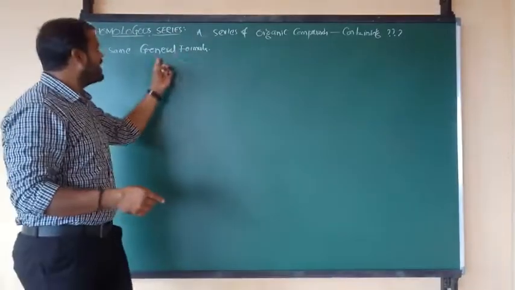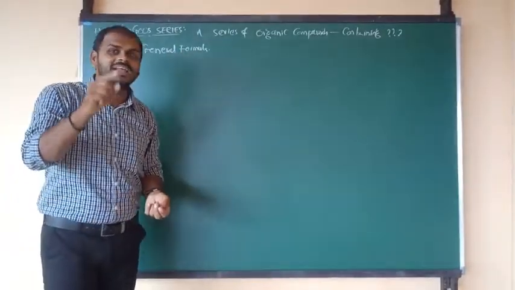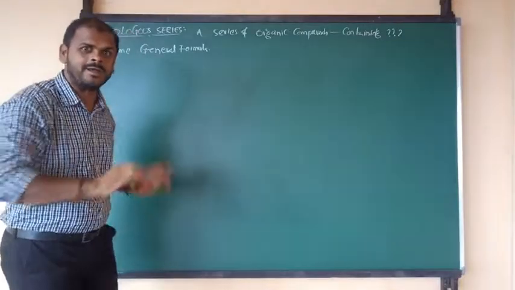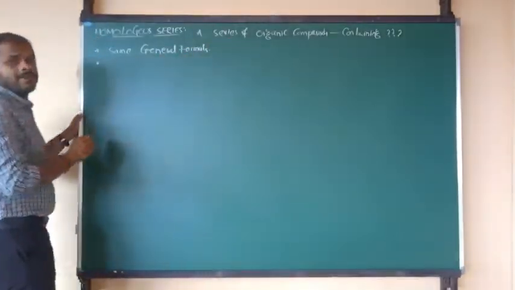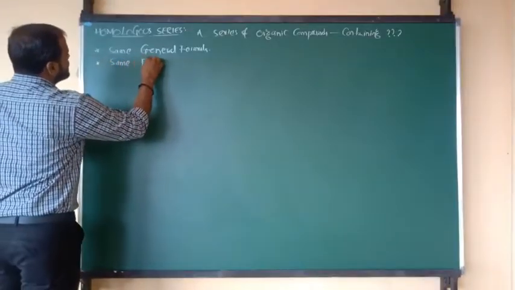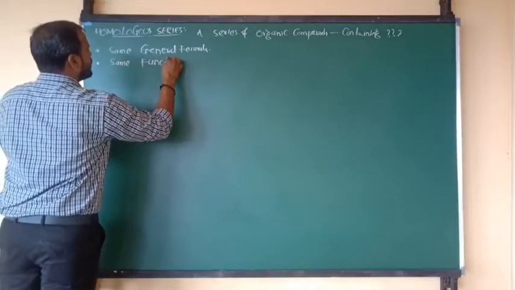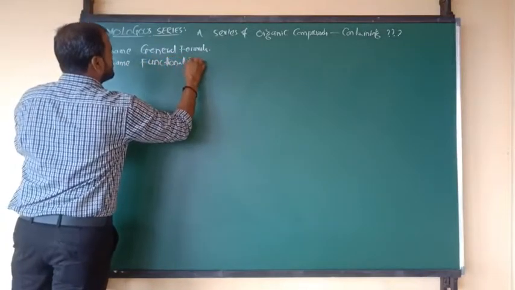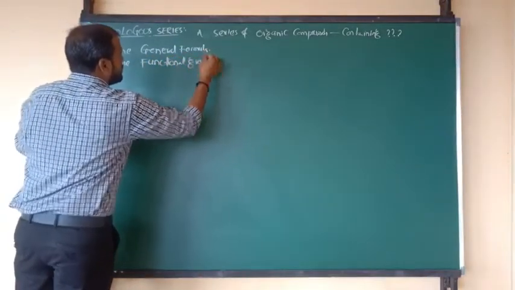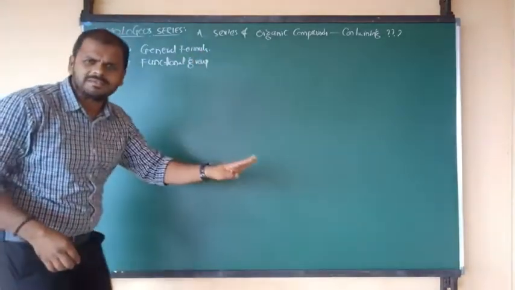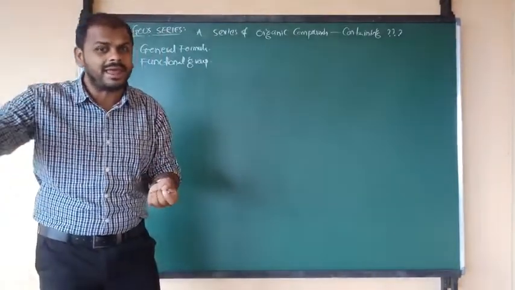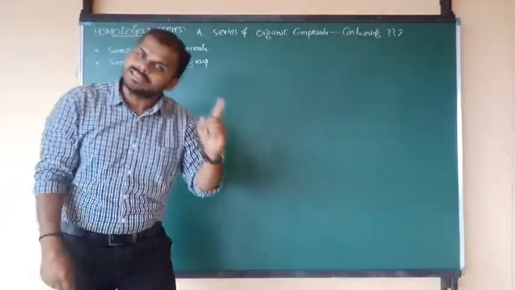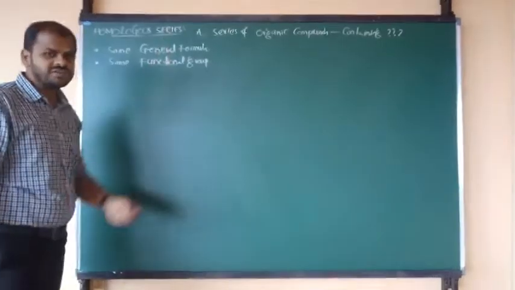They contain the common general formula CnH2n+2. And also such homologous series compounds should contain one more thing, that is the same functional group. Functional groups should be the same. Again the same example: methane, ethane, propane, butane all have carbon-carbon single bonds. That indicates the functional group.